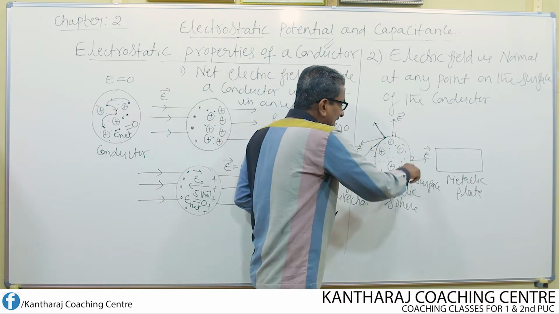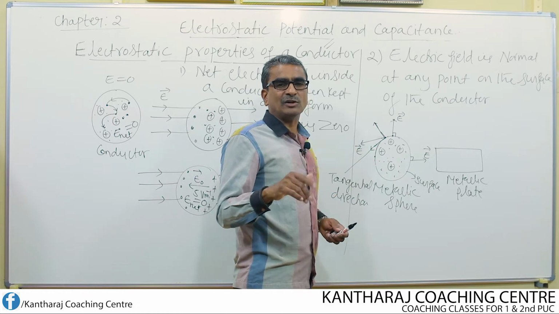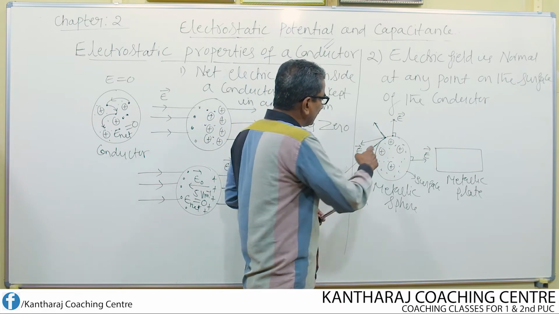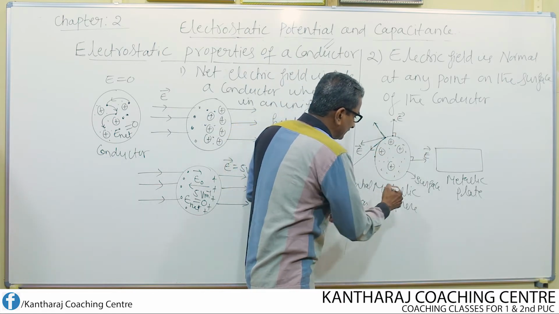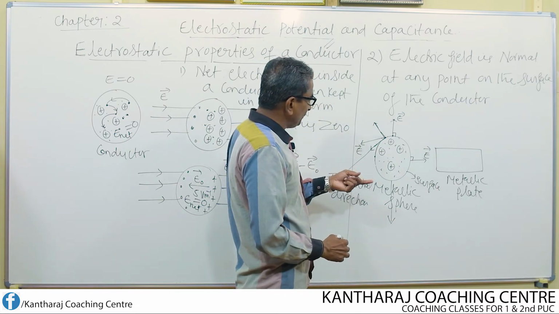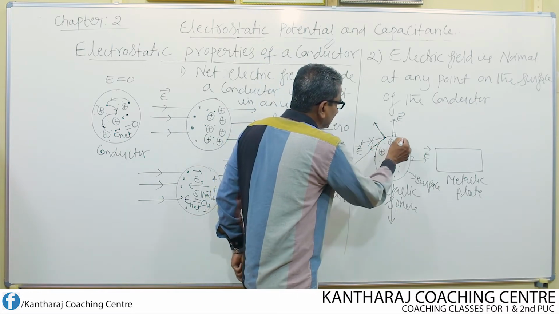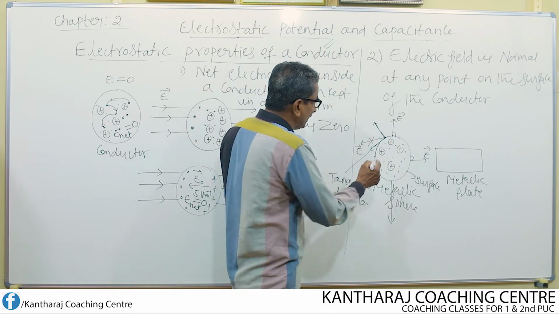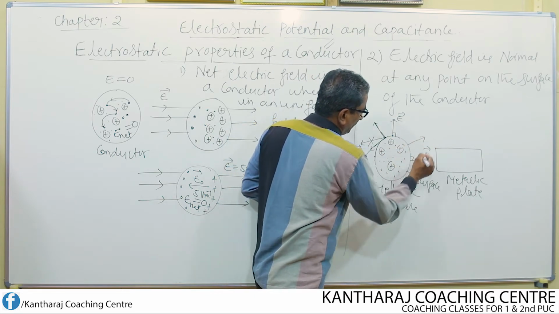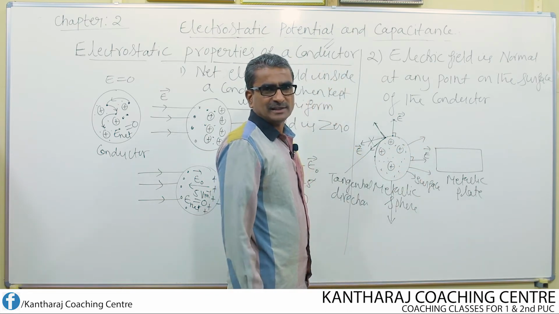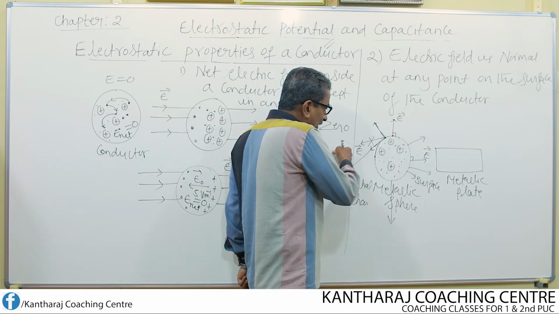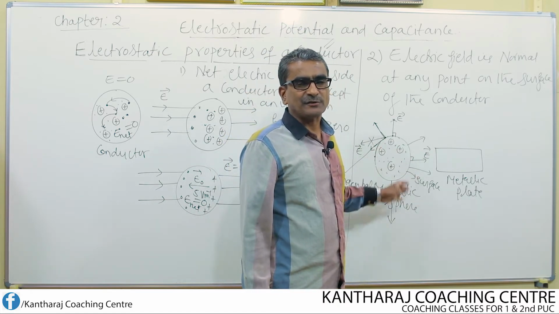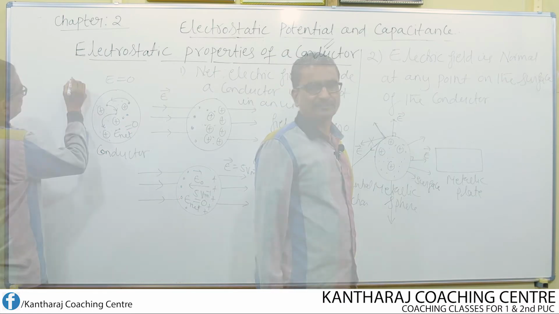But in static condition, surface current does not exist, which is not possible. That is why the electric field must always be normal to the surface of the conductor. It cannot be inclined to the surface at any angle other than 90 degrees. It must always be perpendicular, here perpendicular, here perpendicular. If the electric field does not remain perpendicular to the surface, it is going to result in surface current, which is not possible.